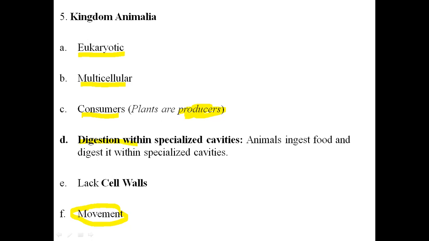The organisms under kingdom Animalia digest the food within their specialized cavities. So this is one of their characteristics. And kingdom Animalia does not have a cell wall, while Plantae has a cell wall. The cell wall is made up of cellulose in the plants, and in fungi, the cell wall is made up of chitin. In animals, they only have the cell membrane.